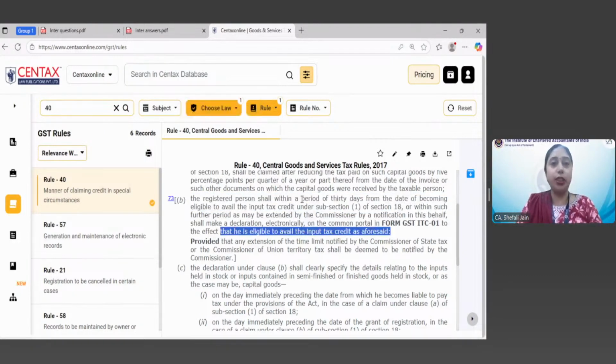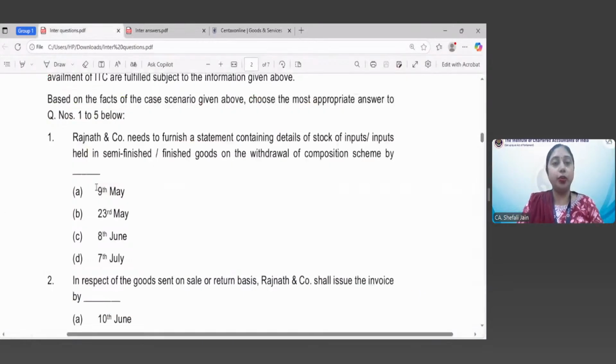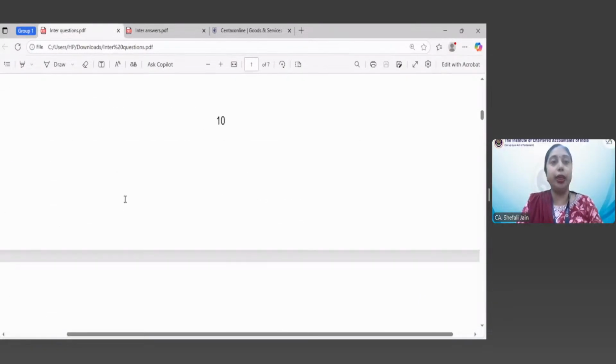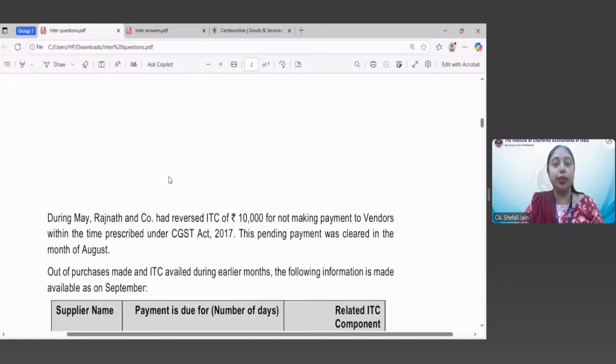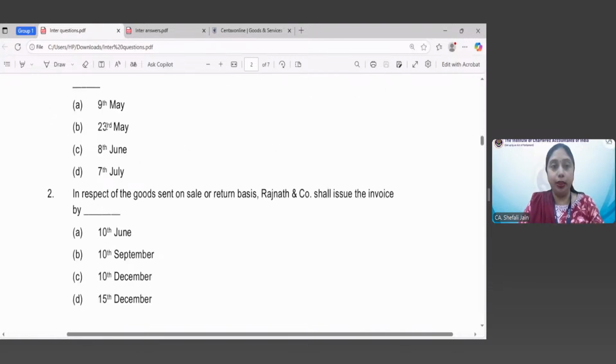So first of all, we had to see whether he was eligible to avail ITC. Yes, the day preceding the day on which he became liable to pay tax under normal scheme, that is 8th of May, because on 9th May he shifted to the normal scheme. So day before that is 8th May. So till 8th of May, whatever stock was there, he could take ITC on that stock. And the statement which we have been asked to furnish had to be furnished within 1 month of 8th of May. So from 8th of May, 1 month will be 8th of June. That is option C. So Astha's answer is absolutely correct.